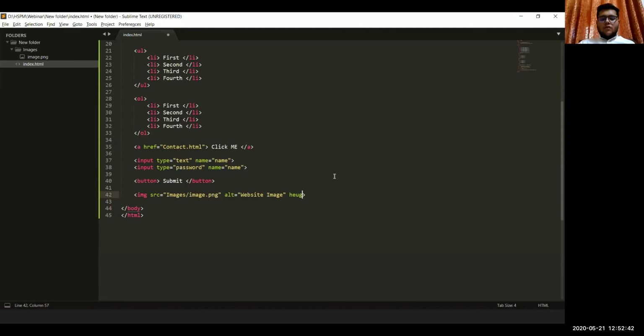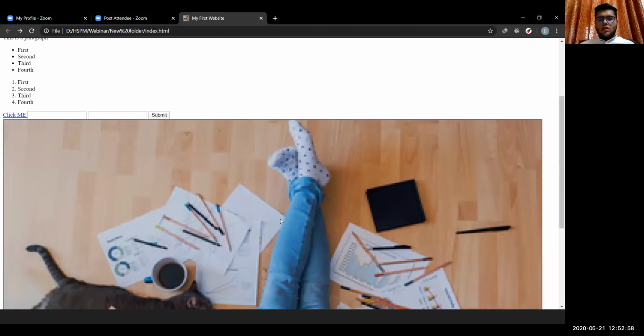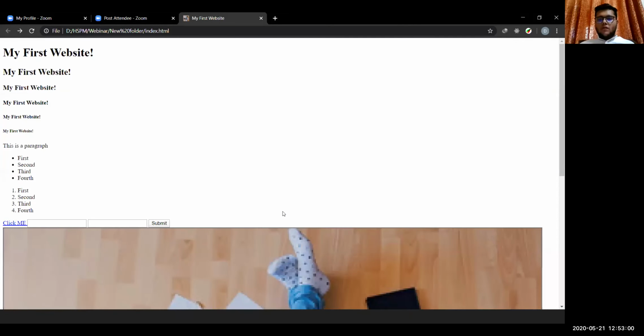Now, what I was saying before was that you can also control the height and width of this image. As we see right now, the size of this image is very big, and we don't want an image this big.